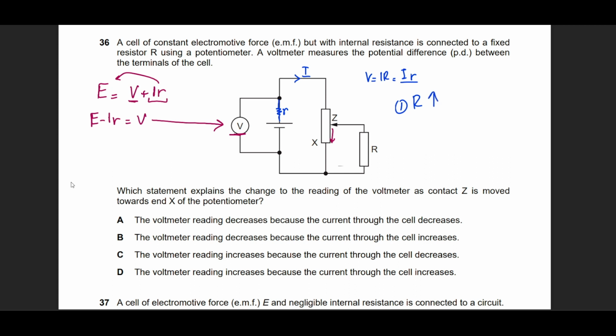Because if you move this slider up to this point, this resistor vanishes. And we know that whenever resistors are connected in parallel, let's say Z had moved to this point, then this resistor would have been parallel to X. We know that in parallel, the resistance actually falls down, simply because the formula becomes 1 over R plus 1 over R equals 1 over R. When you put in the values, your overall answer comes out to be smaller. You can try this theory on any circuit of electricity.